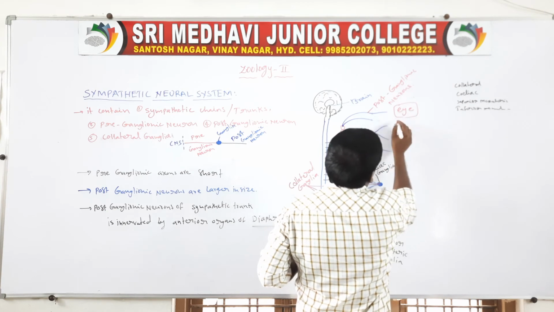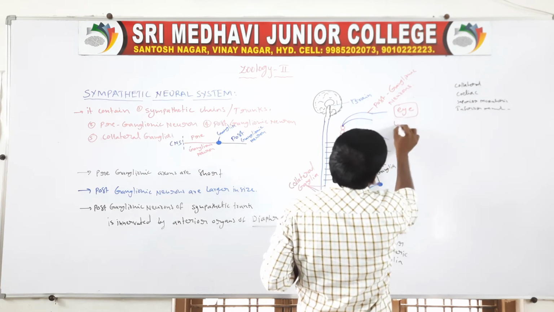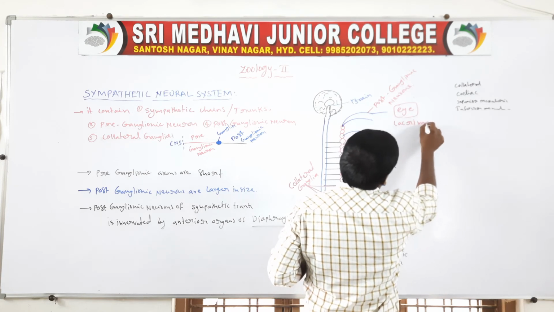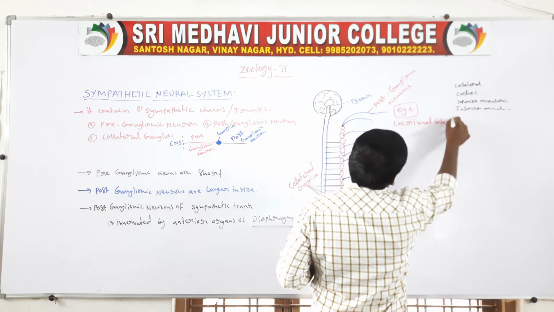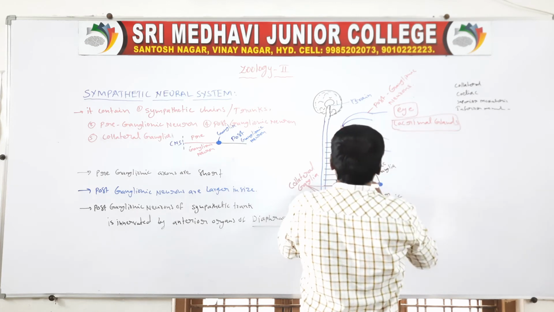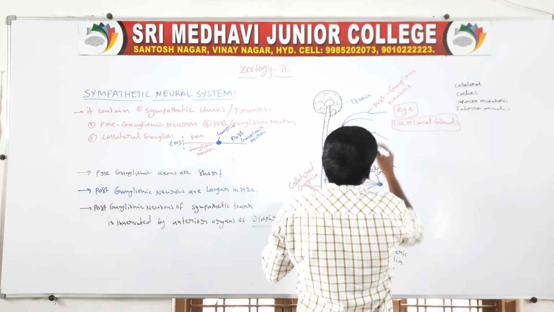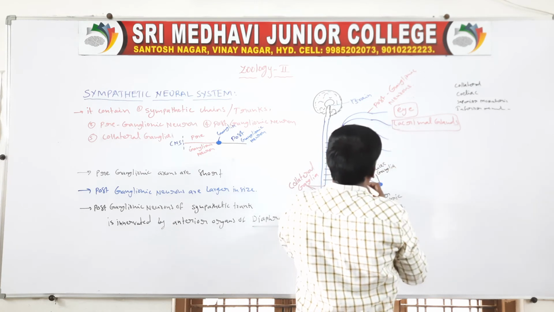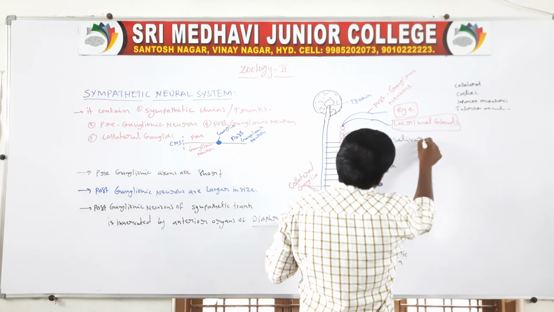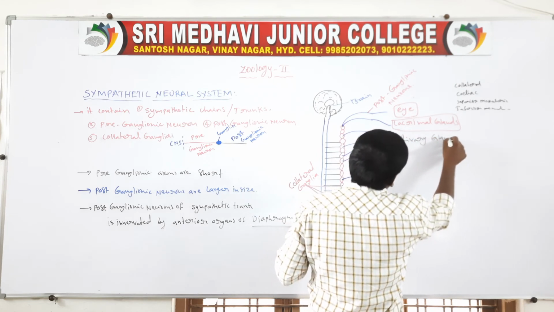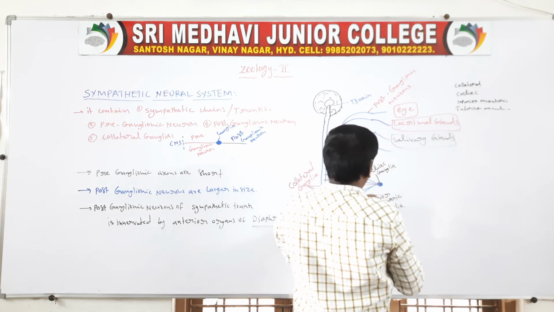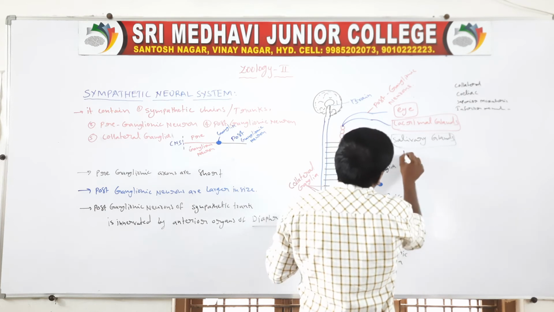Next, the lacrimal glands. Next, the salivary glands. Next, the heart.